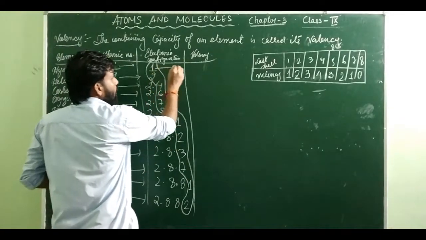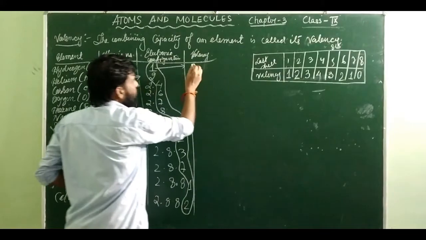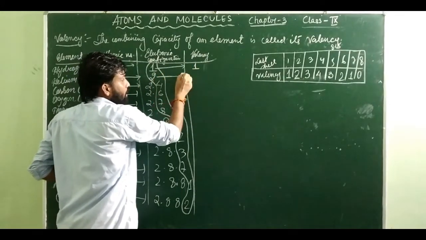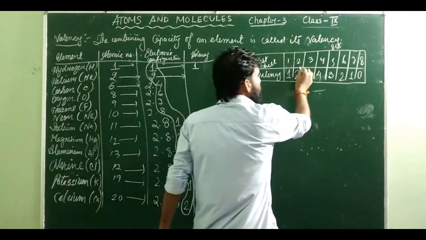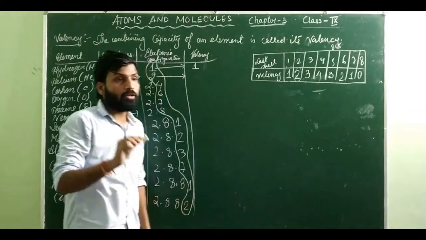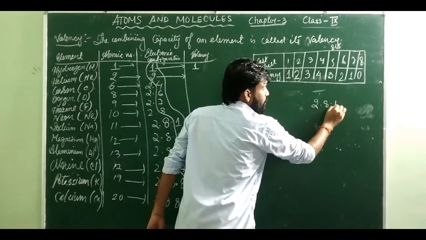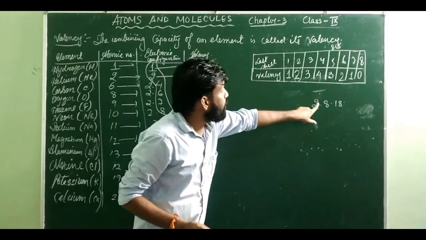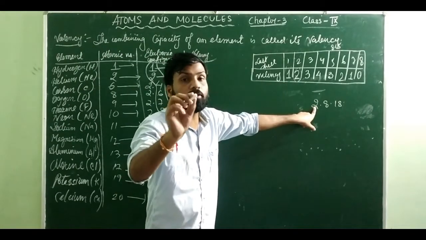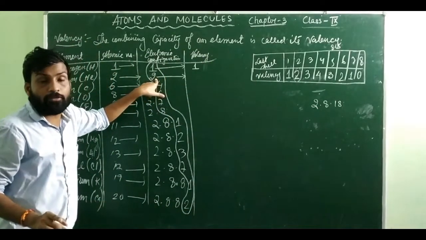Now this one, how much do we have in the last cell? We have 1. If it is 1, what is the valency here? 1. Now here, how much do we have? 2. That means you would say the valency will be 2, but no. It's going to be 2 here because we said that the electronic configuration is 2. When I wrote 2, it means that it can have a maximum of 2 electrons, not more than 2. And here it already has 2 electrons.